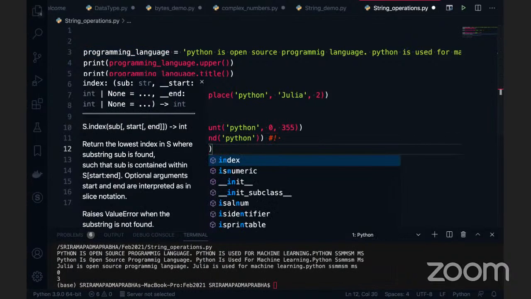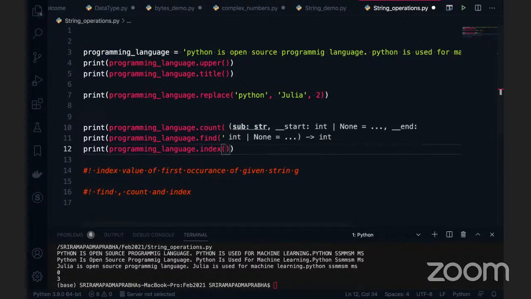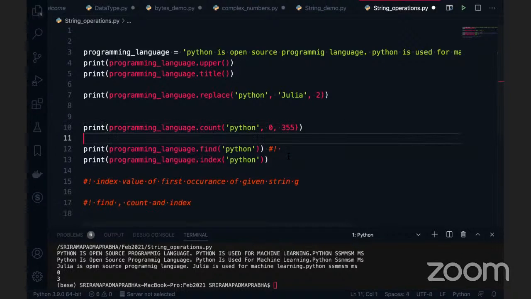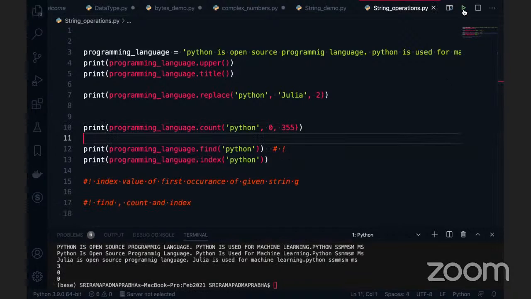So index of, and I'm just passing Python here. Same thing I'm passing. Just look at these 2 examples. These are the last 2 print statements which I'm printing in the given output. We got 0 and 0, because the first occurrence of Python is 0 only, right? Fine. Then what is the difference between find and index? Let me do it this way. I'm going to give a wrong value, PythonX and PythonX. There is no such substring in the given string. Now I'm trying to execute this code.